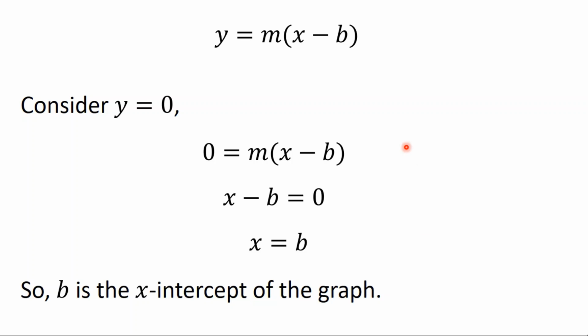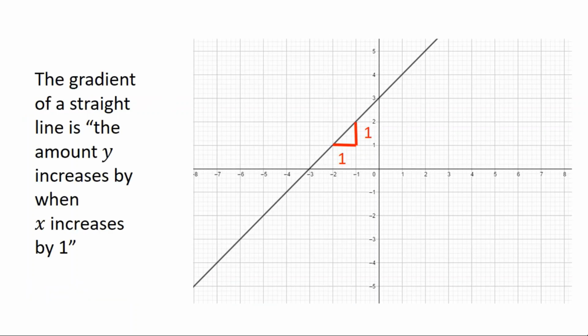Now I hope that shows you why we use x minus b rather than x plus b. Because if it's written like this, it just means that b is automatically the x-intercept. Okay, and now you might have a hunch already what this m is, but we have to actually prove it. We have to make sure that we're correct.